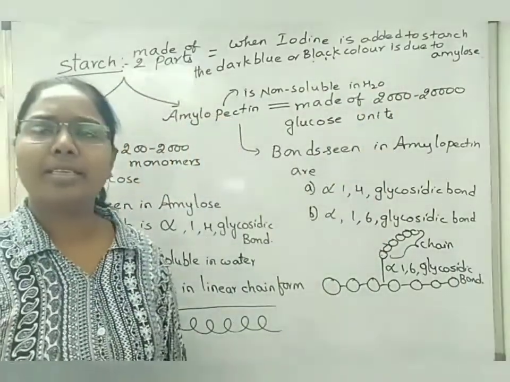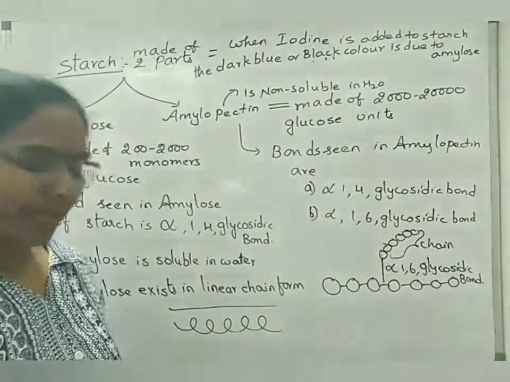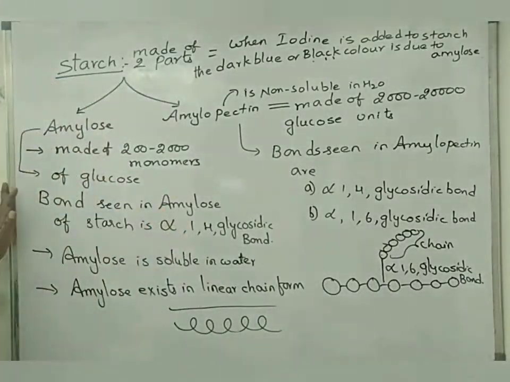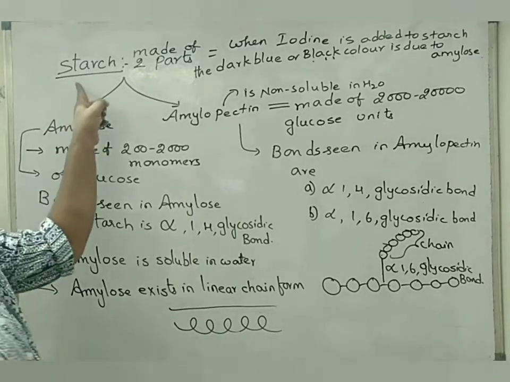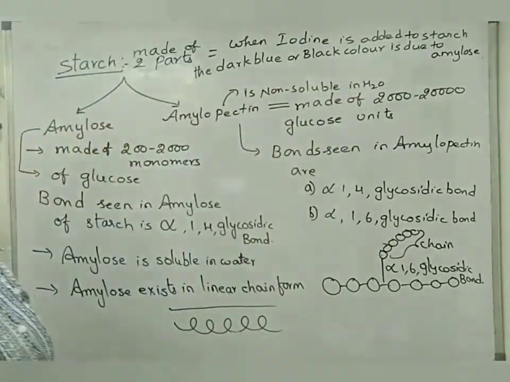So these are the points related to starch. Starch is made up of two parts, amylose and amylopectin. And amylose is soluble in water. Amylopectin is not soluble in water. When we add iodine to starch, the obtained dark blue or black color is due to the amylose part of starch.